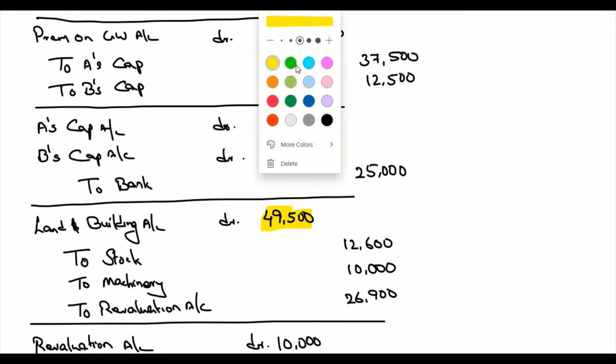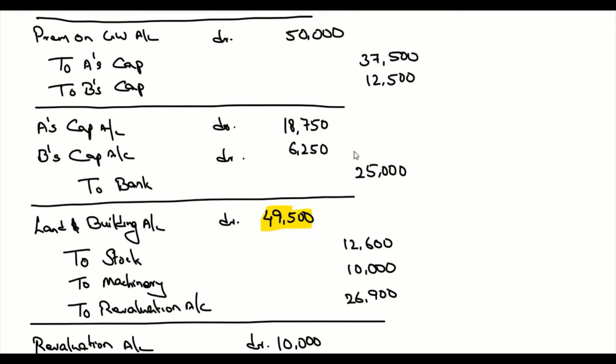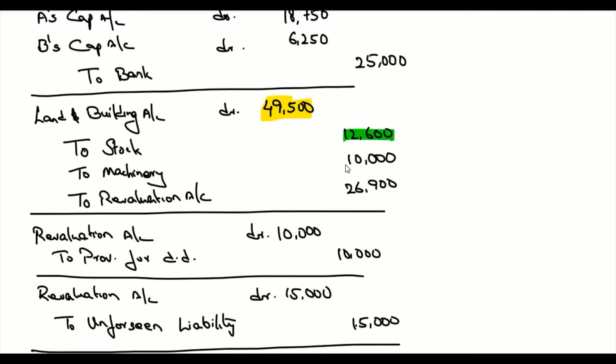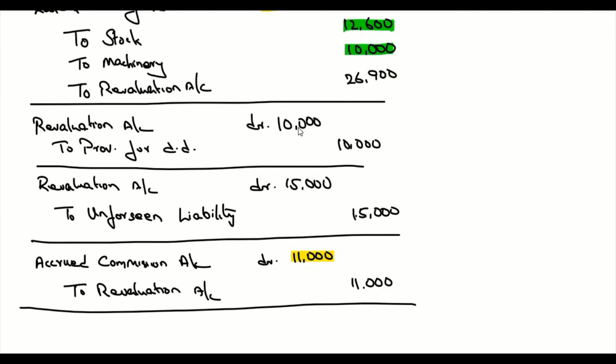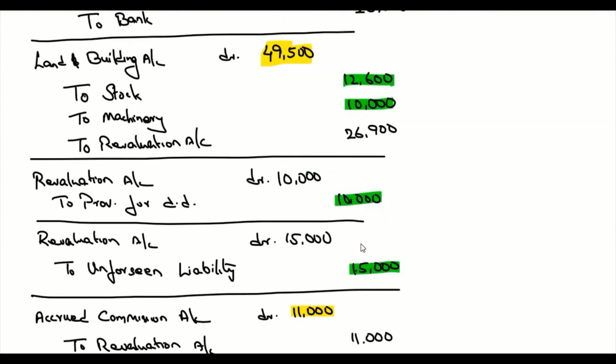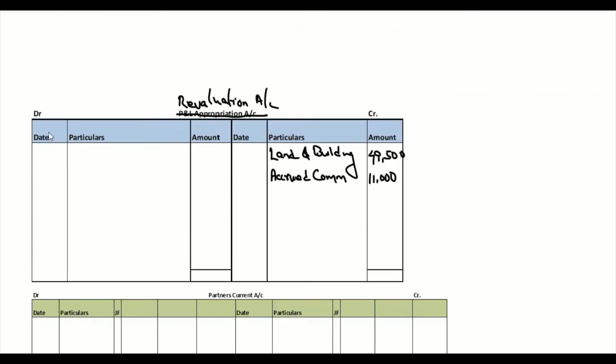The other things which are depreciating, we will have to write on the debit side of revaluation account, which is stock, machinery. Then we have again on the debit side provision for doubtful debts. We have unforeseen liability. So these are the items that we have to write on the debit side. So we have stock, which is 12,600.